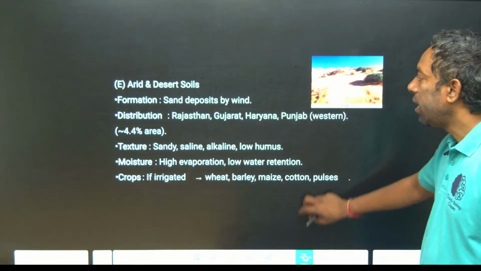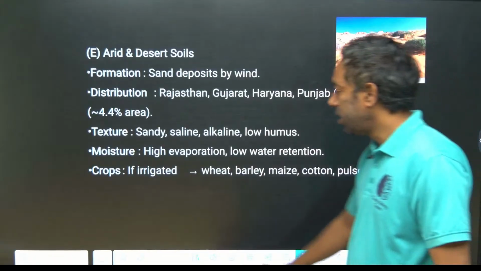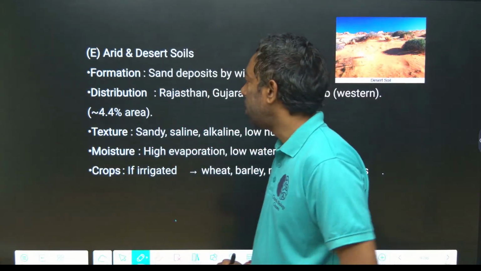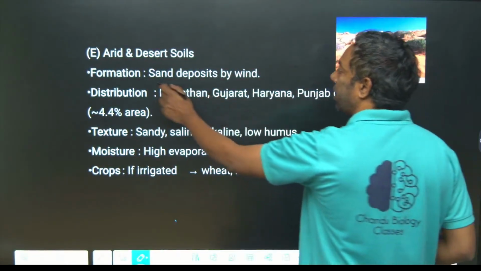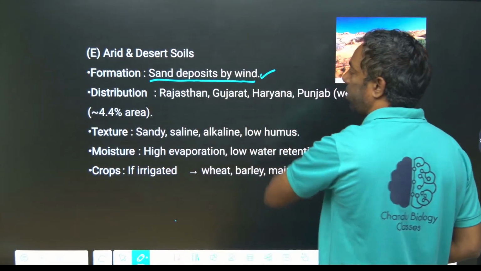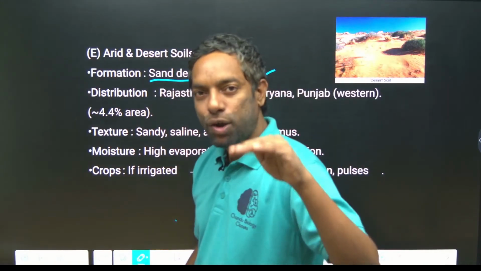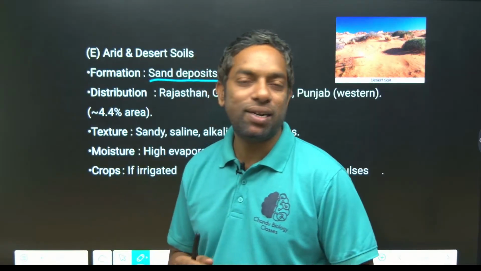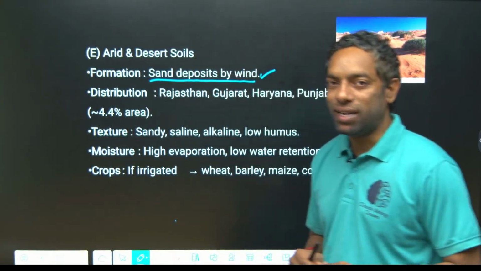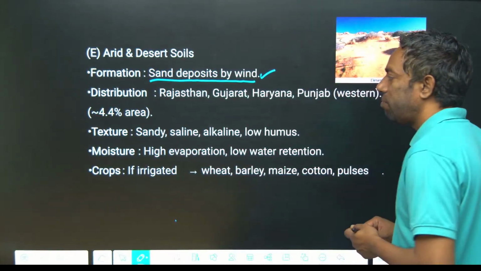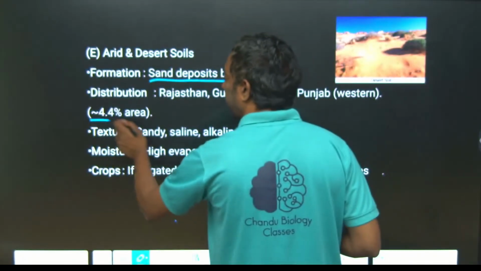Next, arid and desert soils. You know the desert is in the west part of India, that is Rajasthan, the northwest part. It is sand deposited by wind, not water. The alluvial soil is deposited by water, meaning rivers, but here desert soil is deposited by wind, especially in Rajasthan, Gujarat, Haryana, Punjab, the western part. It is 4.4% of area, guys.